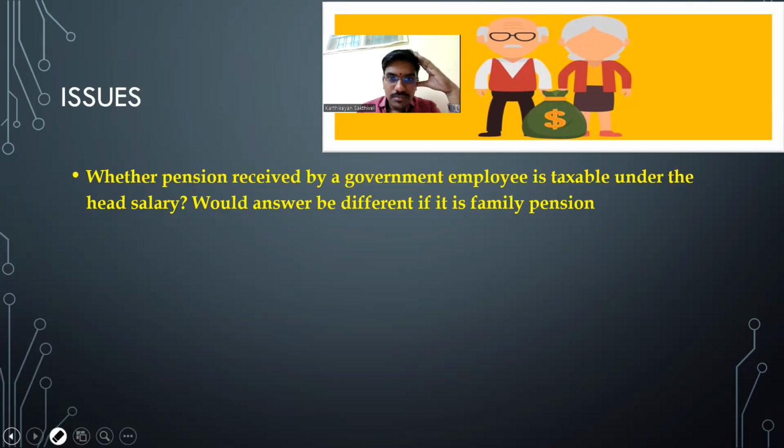There is an employer relation. But if at all I have to receive a pension, first I should have been terminated from my employment, right? Before 60 years of age, nobody is going to give me a pension. Correct? So in that case, there is no employer-employee relationship, right? That's why section 15 says employer or former employer. That is the right answer.